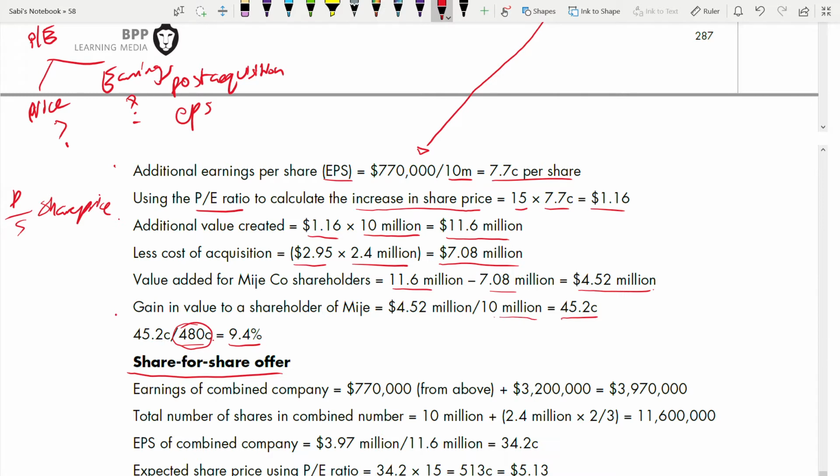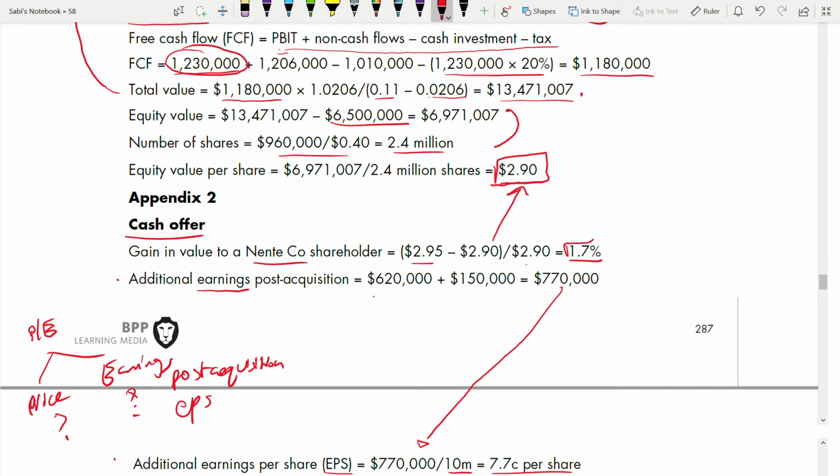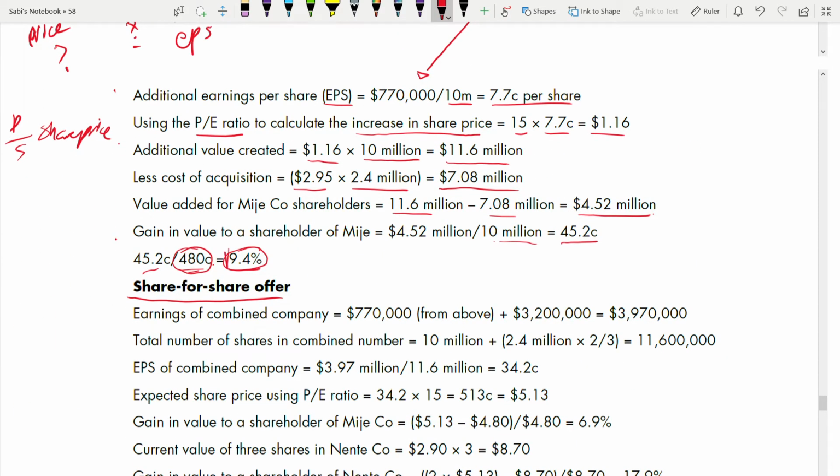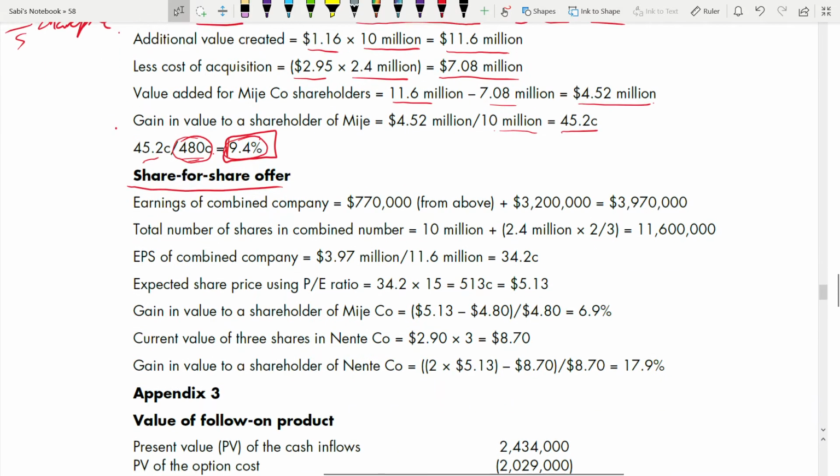The gain over the price of the share. What is that gain in percentage? 9.4%. It is higher, right? Here they are only having 1.7%. I'm keeping in the box whatever you have been told in the requirement to do. The main answer. Now coming to share offer.